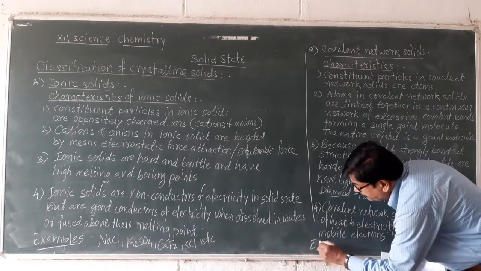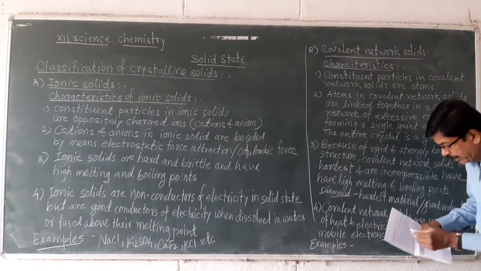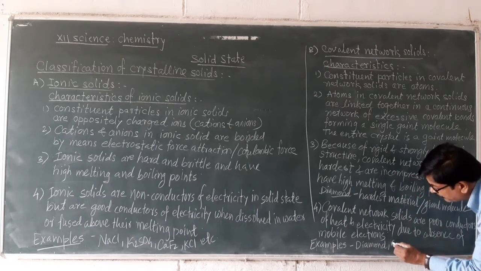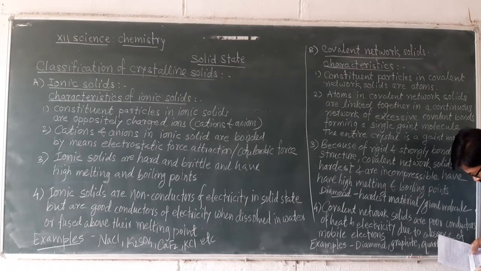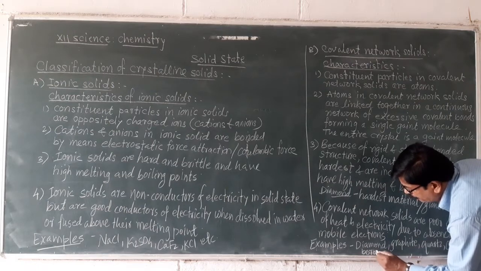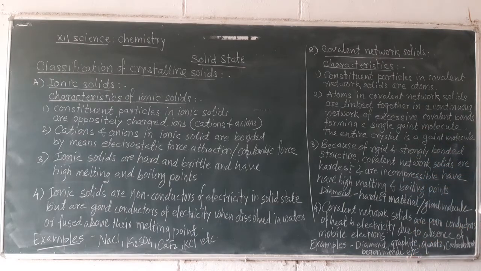Now examples. Examples of network solids: diamond, graphite, quartz, carborundum, boron nitride. These are some examples of network solids.